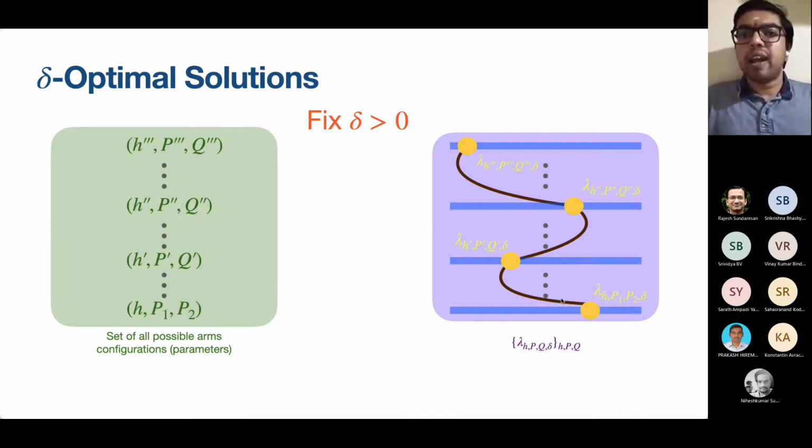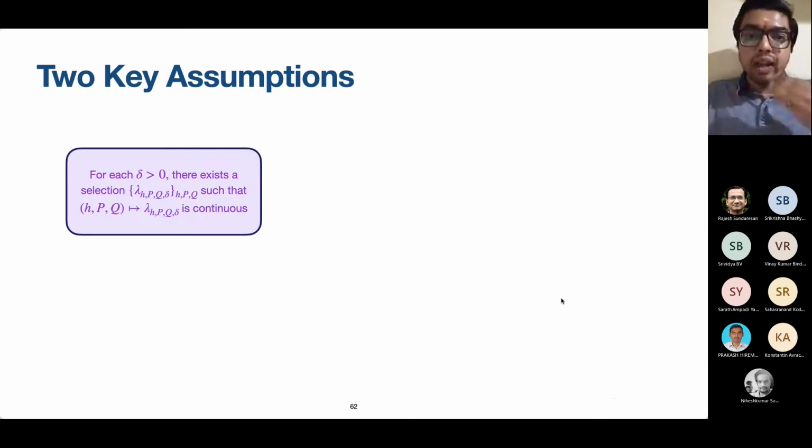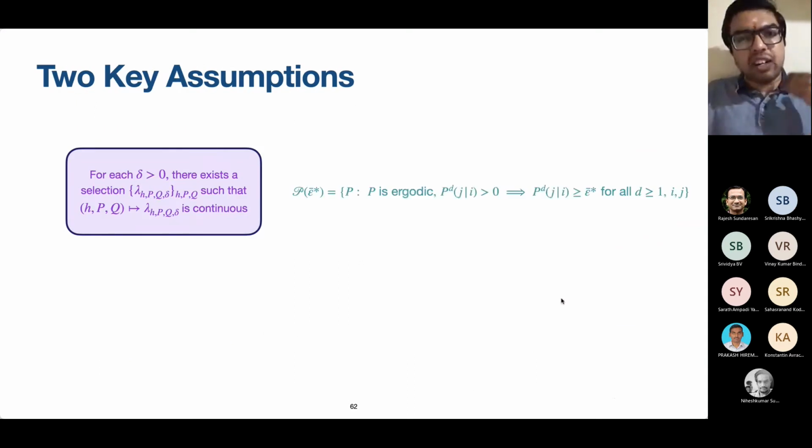If they're continuous, it is like the continuity of lambda star in the rested setting. At least we will touch the lambda star for the underlying problem instance eventually. At least that we should be able to guarantee. It's not straightforwardly clear that we will be able to do that. So we assume that there is a continuous selection of delta optimal solutions for each delta.